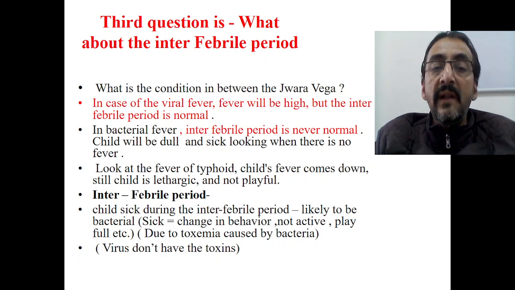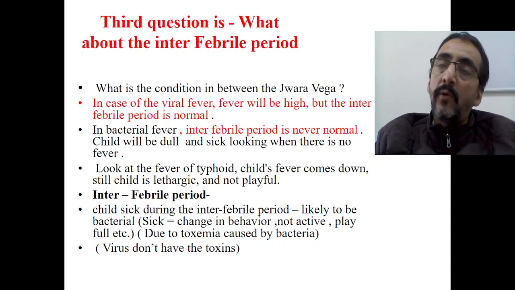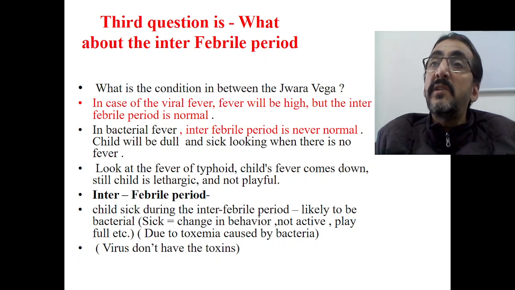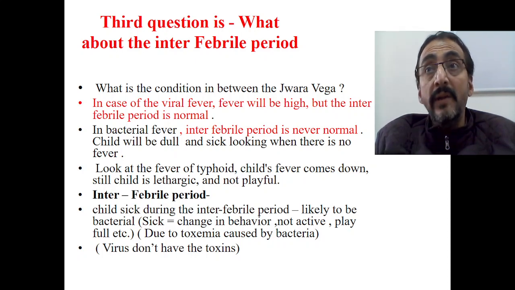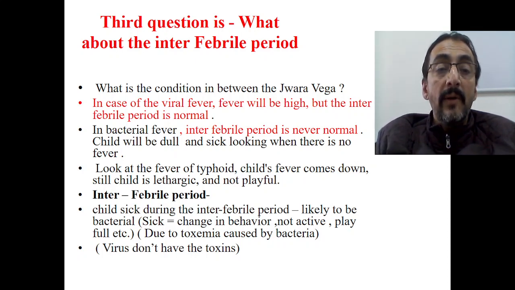The child will be dull and sick looking, and although you have given the antipyretic and the fever is reduced to some extent, still the child is not active. The child is very dull, sick looking, irritative. Whereas in case of viral fever, the interfebrile period is quite happy and normal.